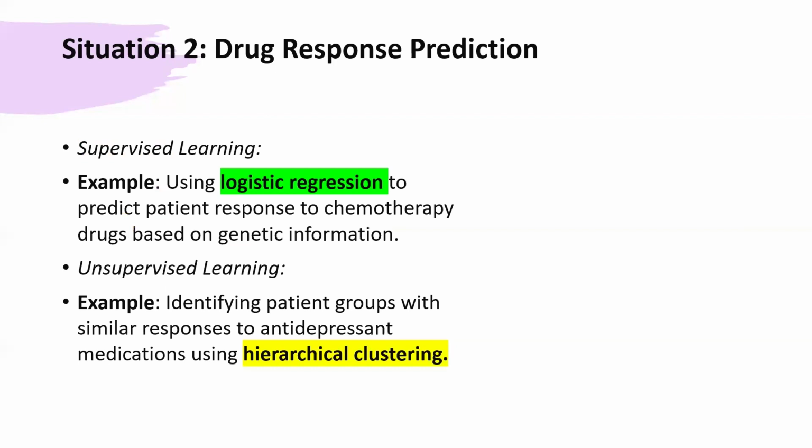Going further with some other examples, when you use logistic regression to predict patient response to chemotherapy based on genetic information, then you are again using supervised machine learning. On the other hand, if you have to identify a patient group with similar responses to antidepressant medications using hierarchical clustering, then you are using unsupervised machine learning model.